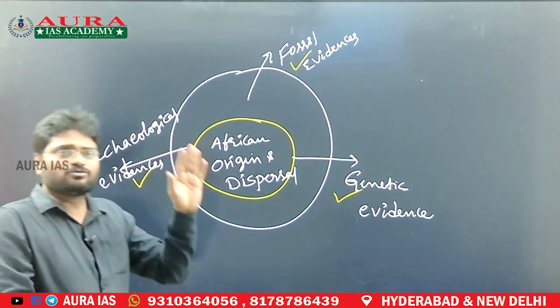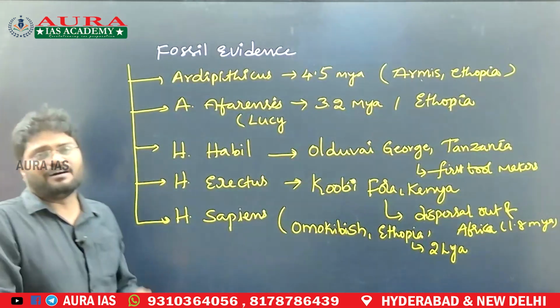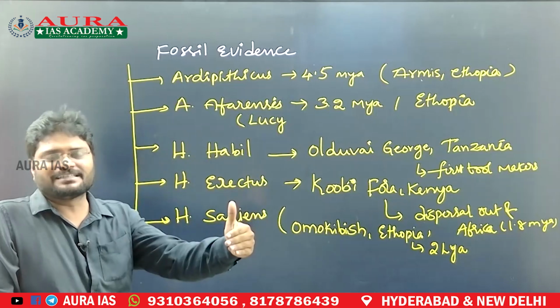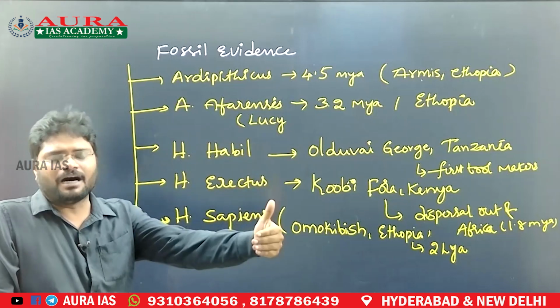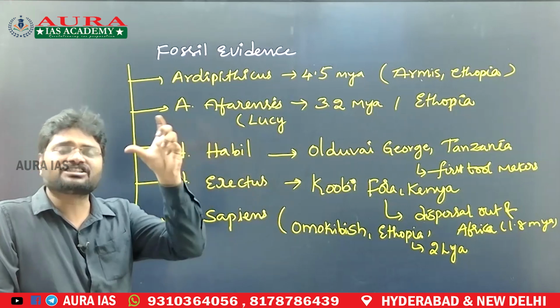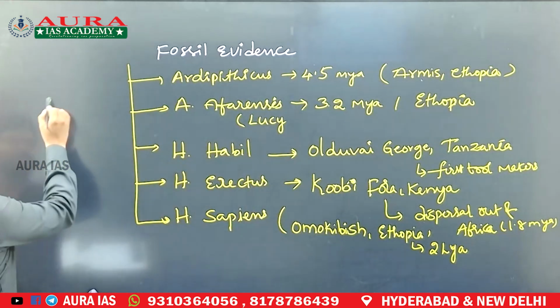Because in anthropology, the hominin fossils were Dryopithecus, later Ardipithecus, Australopithecines, and Homo habilis.